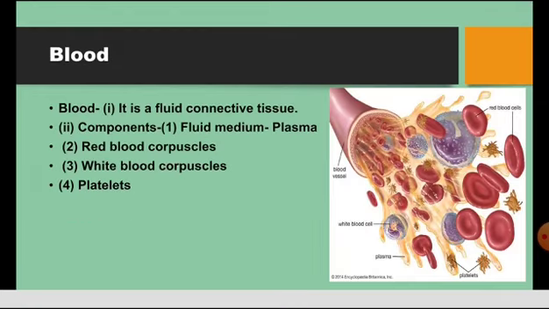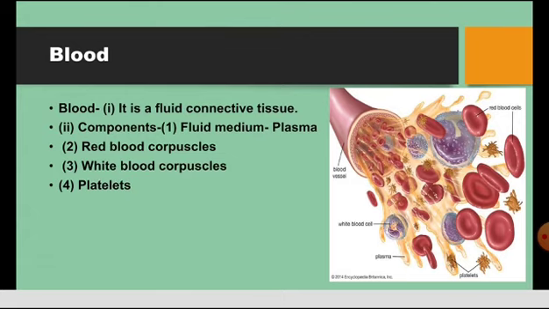Now let us move on to the blood. Blood, as you all know, is a fluid connective tissue. It has free access to move throughout our body. It has a few components, namely the plasma, red blood corpuscles, white blood corpuscles, and platelets.